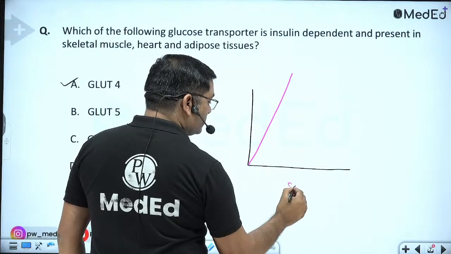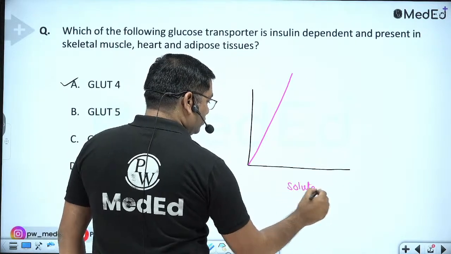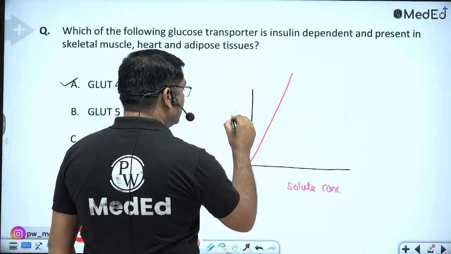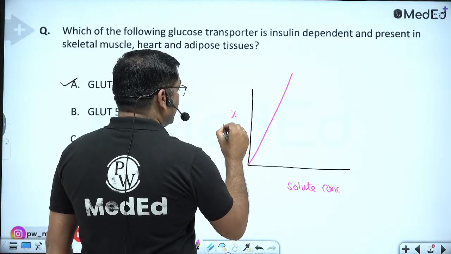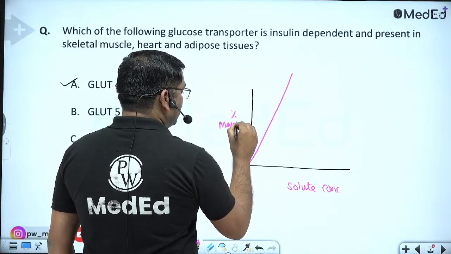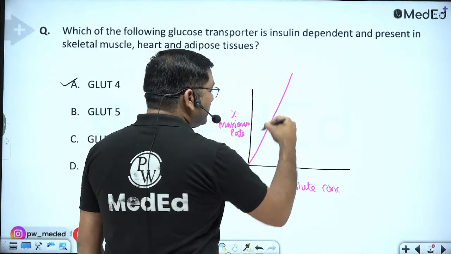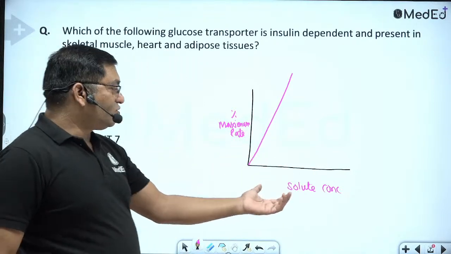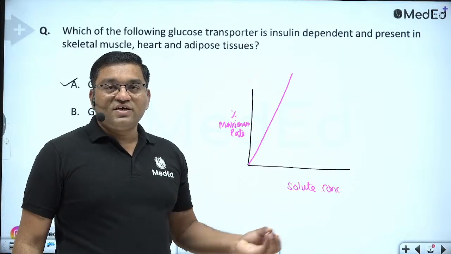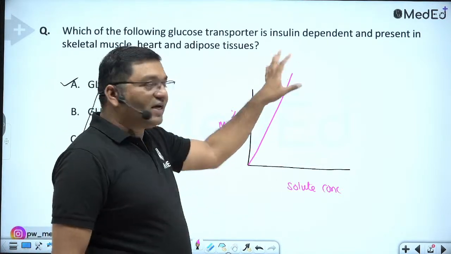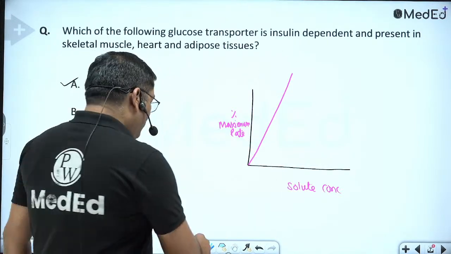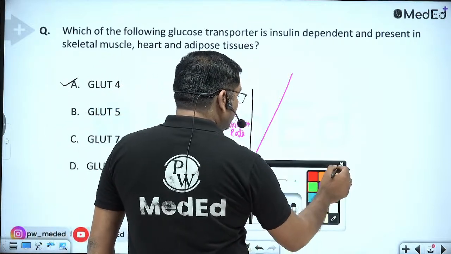This is solute concentration, and this is percent maximum rate of absorption. If it is not carrier mediated, it is directly proportional, meaning increasing solute concentration increases the absorption rate. While in the case of facilitated diffusion, it is like this.